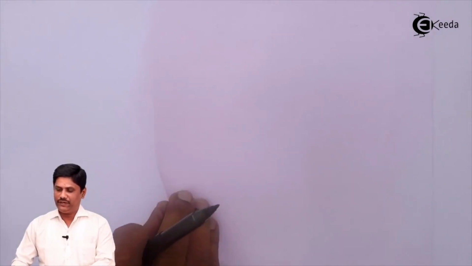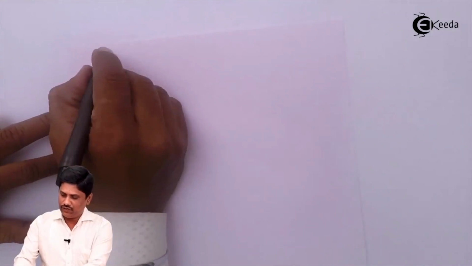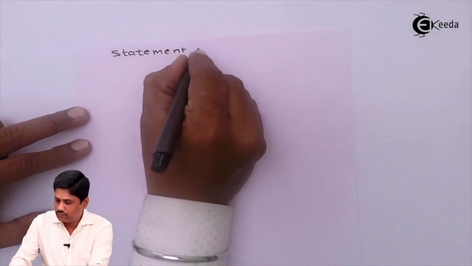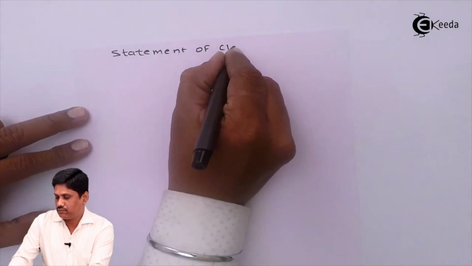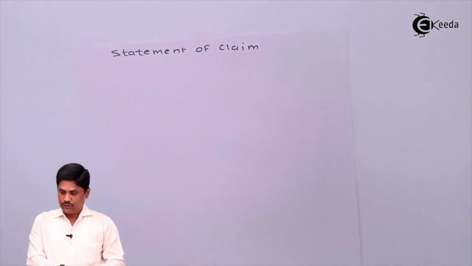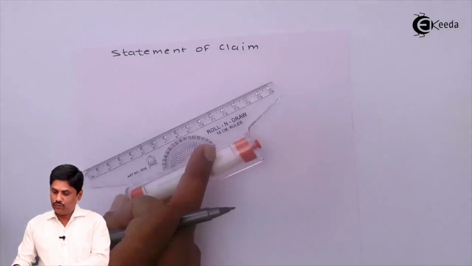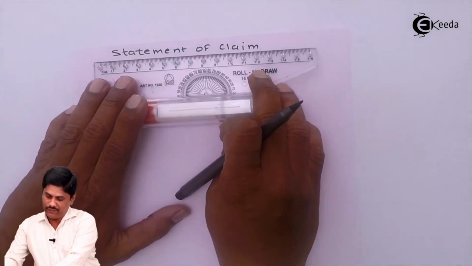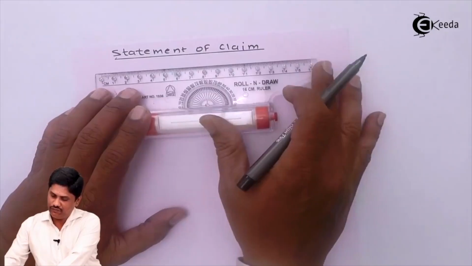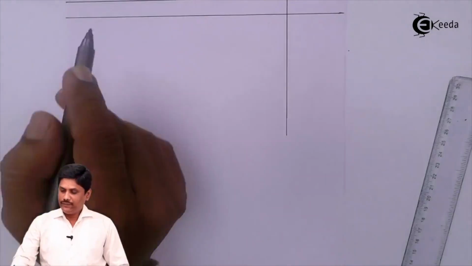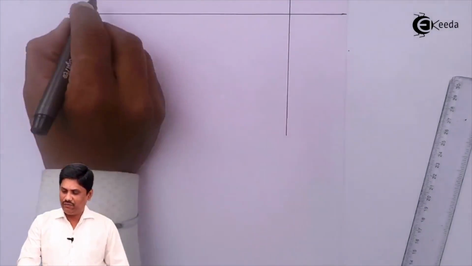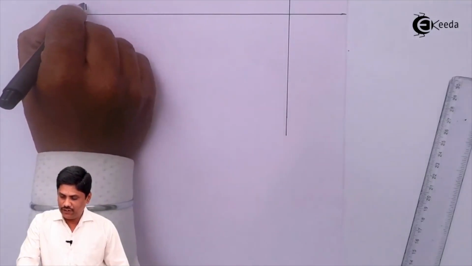Sir, how will it be prepared? Pay attention. We will draw here statement of claim, right. So we have to make a statement of claim. This is how our statement of claim will be made, pay attention. So students, this is how we will prepare our statement of claim. It is like a statement what we prepare. Here you will write particulars.